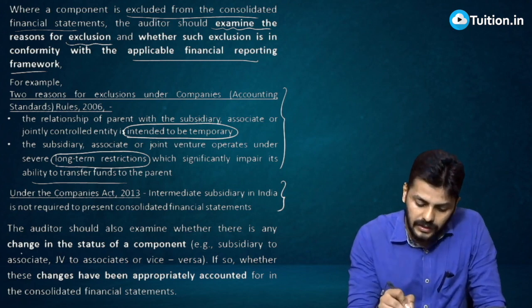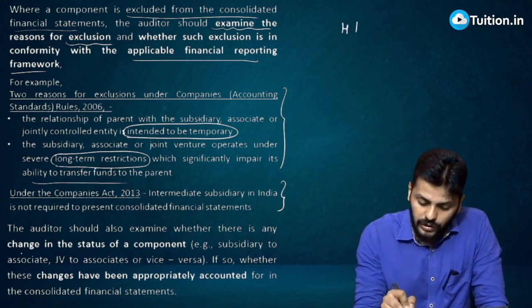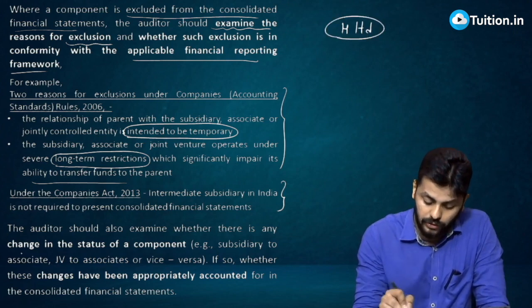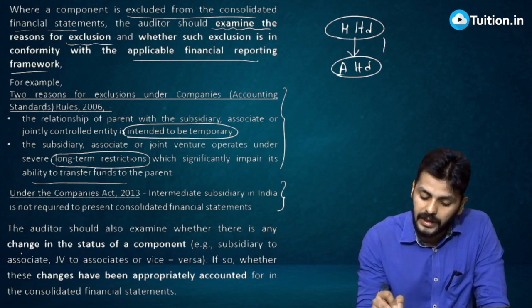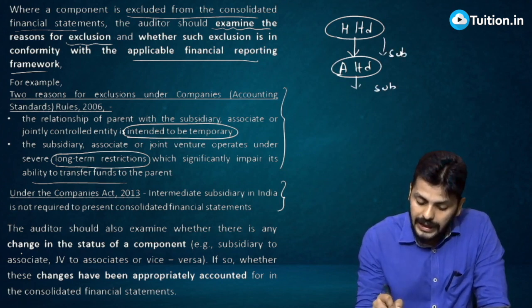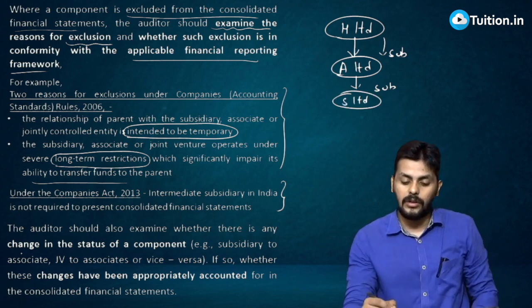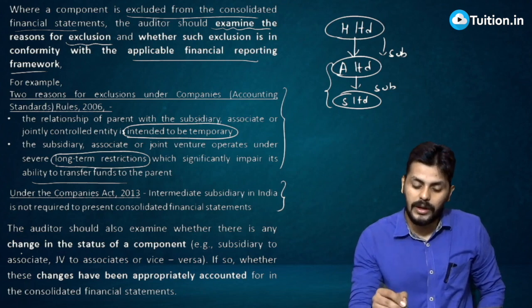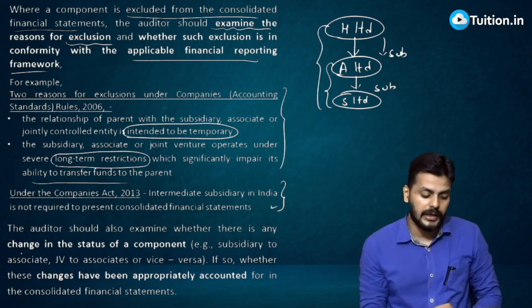Let me tell that once again, because generally in the class most people are asking this only. H Limited is the holding company of A Limited, which means A Limited is a subsidiary. A Limited has a subsidiary called S Limited. Now these two consolidations will not happen, because anyway H is consolidating all this. That's the meaning of this point. We already saw that, right?